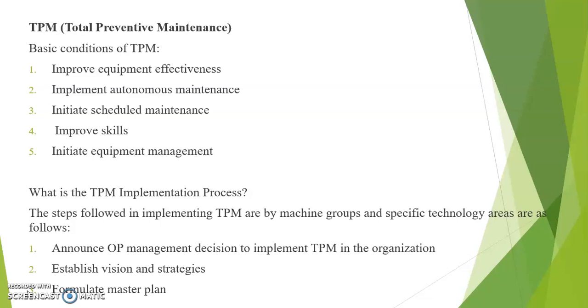Here, TPM is basically a team activity where every employee in the organization is fully involved. In a traditional organization, the production operators and supervisors feel that the maintenance of machines is not their responsibility and always look to the maintenance department, even for routine maintenance work. It is a difficult task to change the mindset of the employees to adopt a change in culture where everyone shares the machine or equipment maintenance.